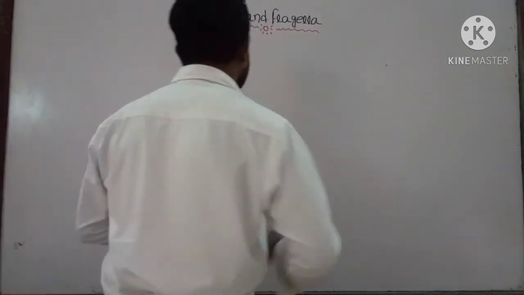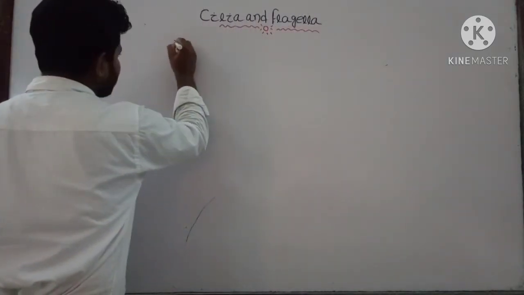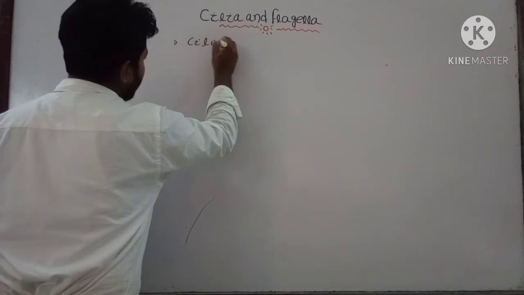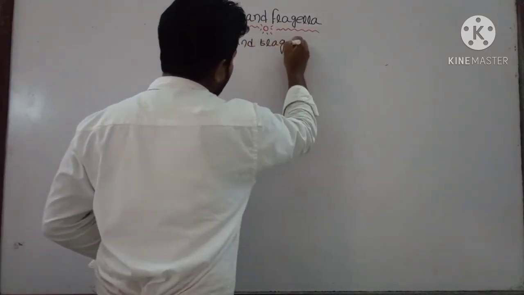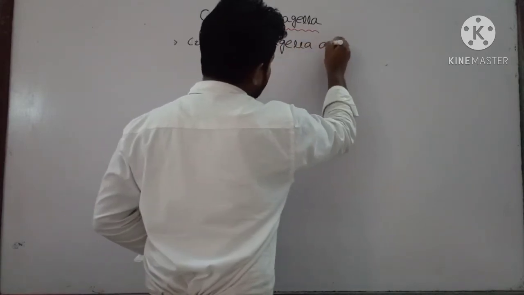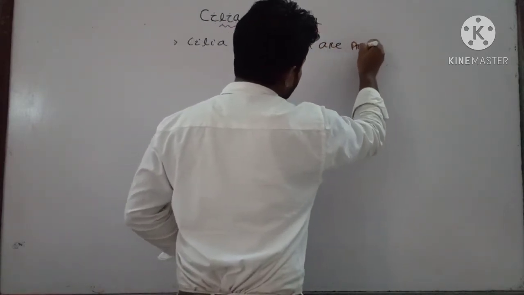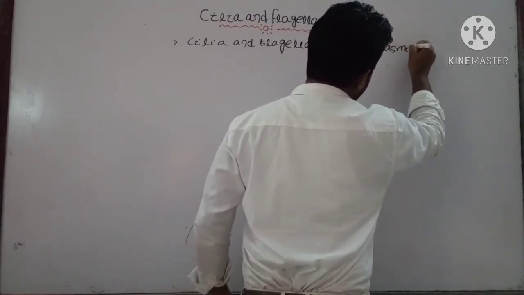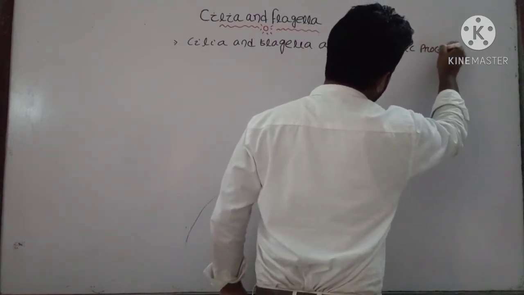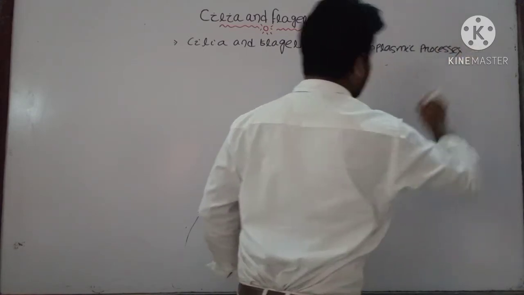Let us start with the first important point: cilia and flagella are protoplasmic processes. Where are they present?